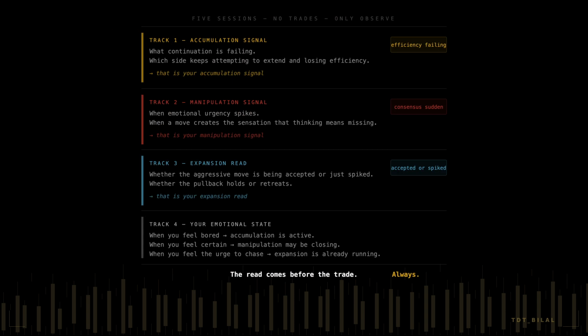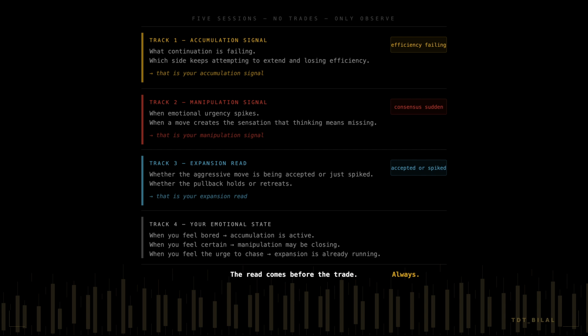Here is the practice that installs this framework. For the next 5 sessions, do not trade, only observe. Open your chart at the beginning of each session. Track only 4 things. What continuation is failing? Which side keeps attempting to extend and losing efficiency? That is your accumulation signal.